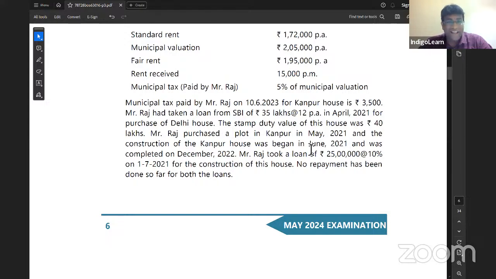Clear, friends? Excellent. Why for Kanpur we can't take? Because Kanpur story is construction, my dear friends. And that 80EEA is only for purchase of property.